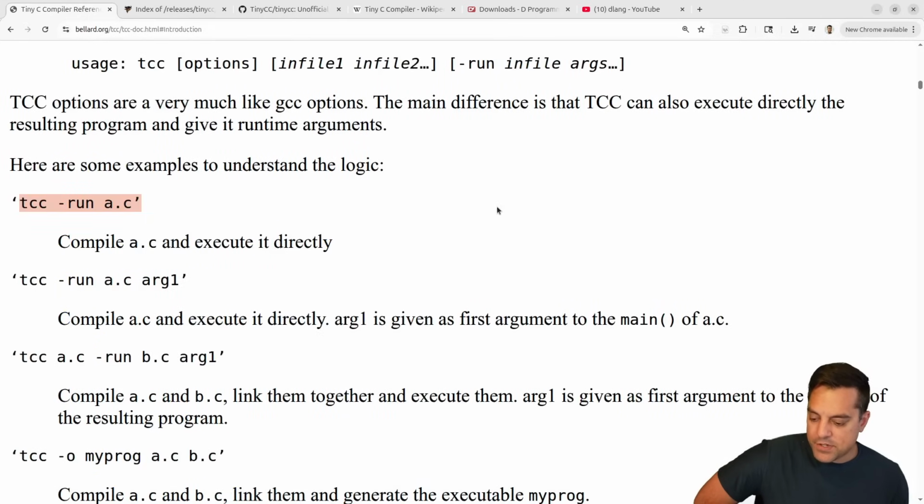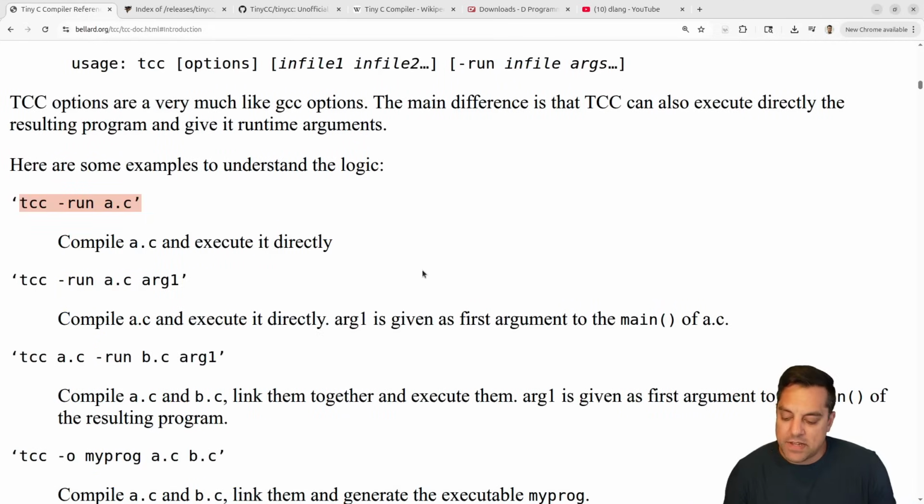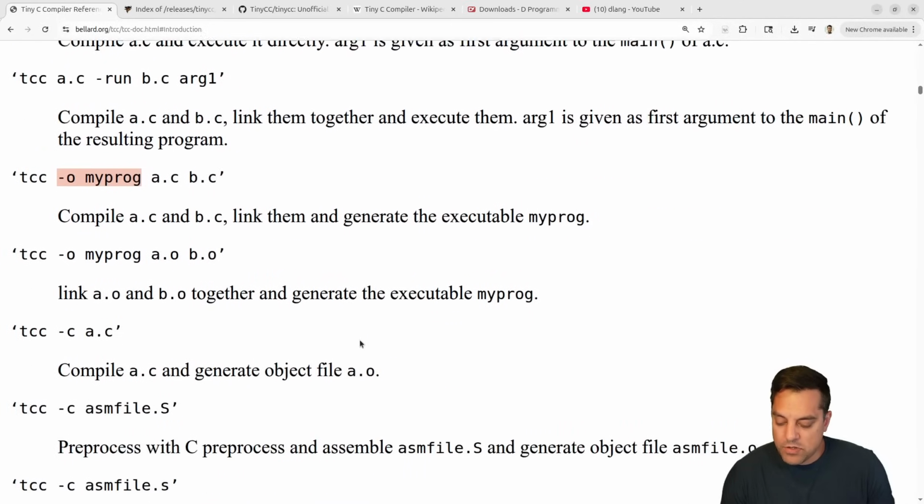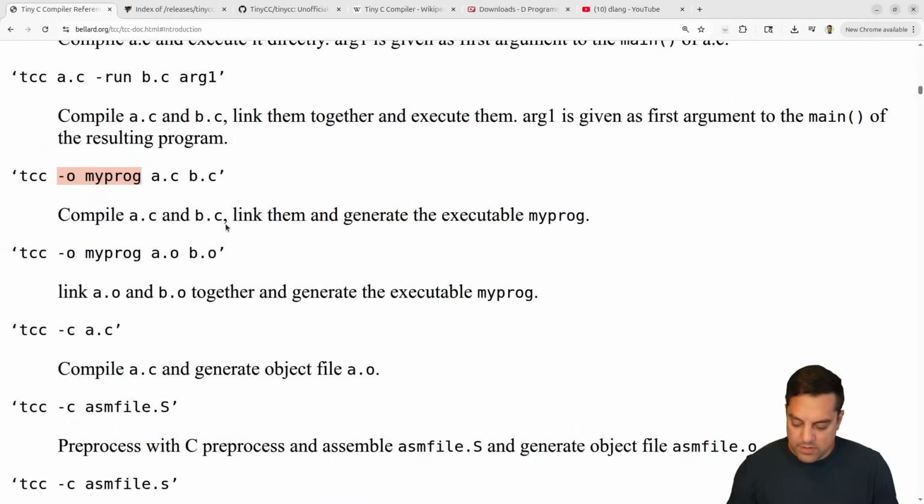But let's look at some of the other features before we wrap things up on TCC. Again, we looked at this. This could be the main way to run our program, and it's a great way if you're showing off some examples, especially if they're larger, to just compile, run, and execute them. Again, we have our arguments here. If we want to generate an actual executable, we can do that as well, which we demonstrated with our a.out. And we can link them and so on.